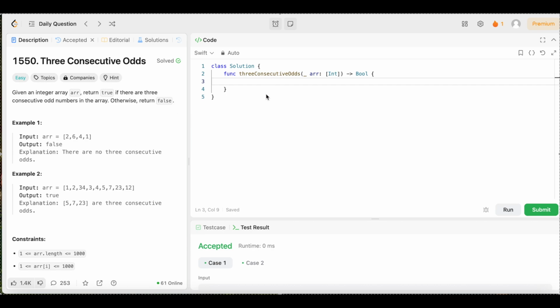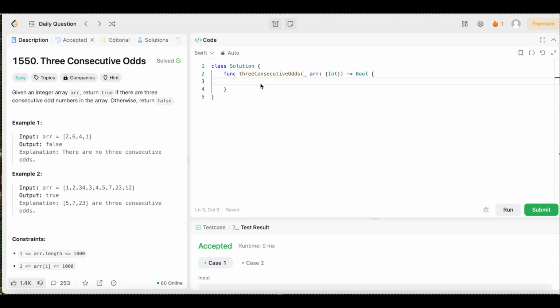As I'm sure y'all have guessed, the solution is not that difficult to understand at all. So let's get into it. The first thing we want to do is handle cases where the input array is less than 3 integers, because if the input array is less than 3 integers, then we can't have 3 consecutive odd numbers.